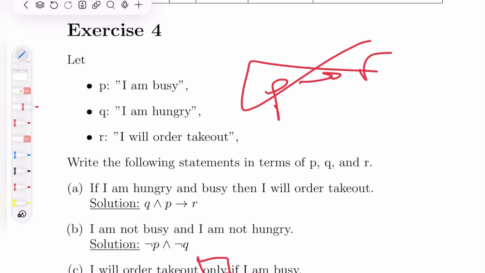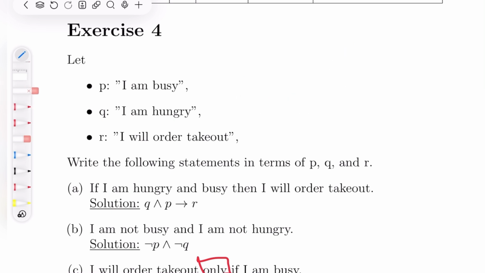This is not true. Why? Because this is saying that being busy will cause me to order takeout, which is true, but it's only half true. I know that if I'm busy, I will order takeout. That doesn't mean that if I'm hungry, I won't order takeout. We want a proposition that says, if I'm hungry, I won't order takeout. If anything else happens in the world, I will never be ordering takeout except if I was busy. If I was busy, I will order takeout.